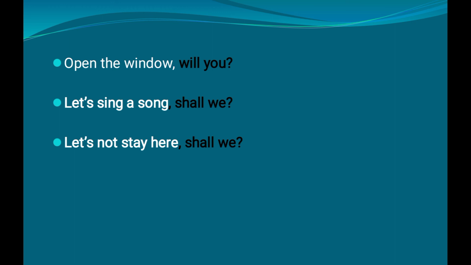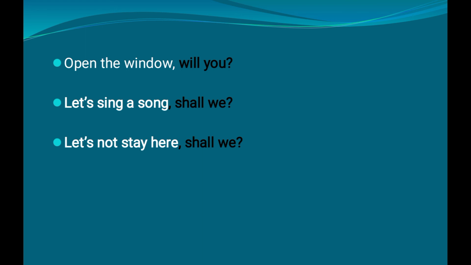Let us. Whenever the question is asked like this, when it begins with let us, we have to use the question tag shall we. So always keep in mind, whenever the sentence begins with let us, we need to take the question tag as shall we. Shall is followed by the pronoun according to the sentence form. So here, let us sing a song. The question tag used is shall we.